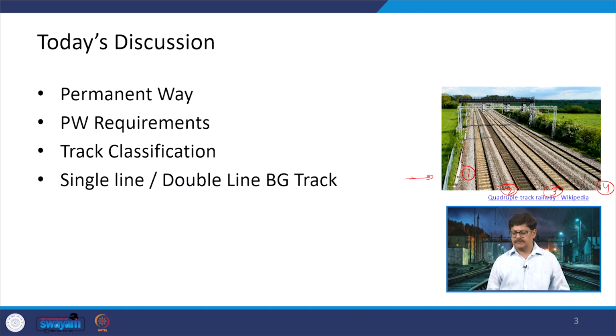And when I say track, it is a combination going from this to this distance, and similarly for the other tracks.